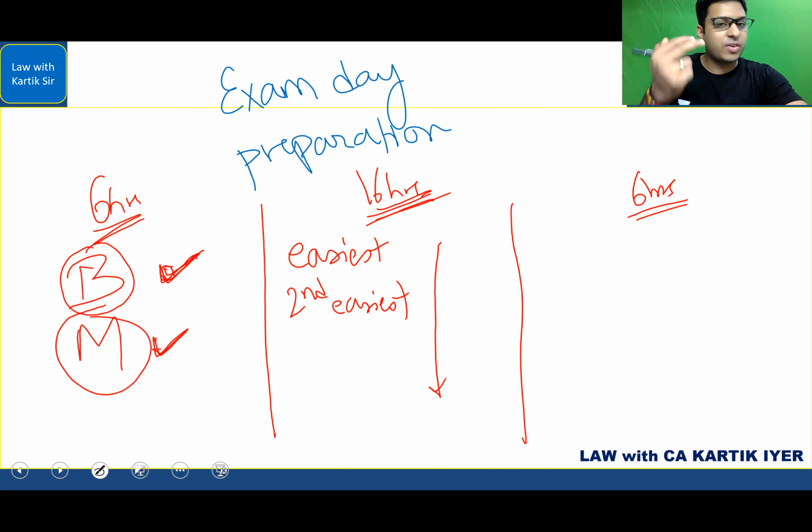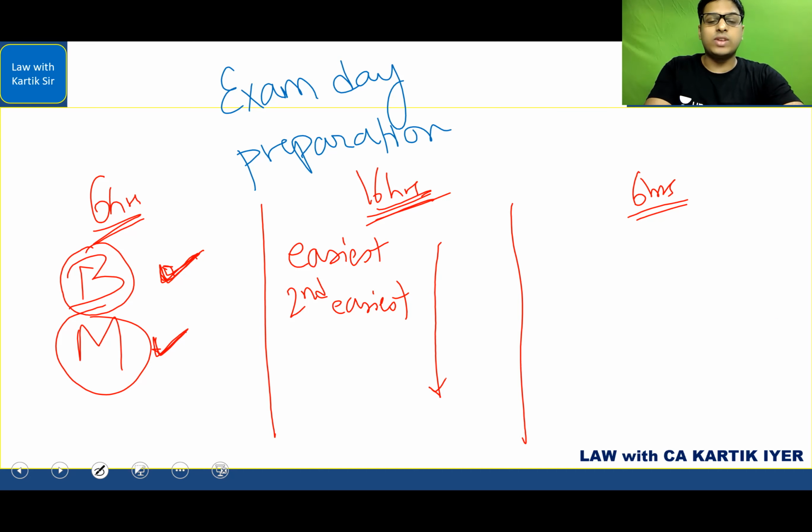When you pick up the most difficult one in the morning, suppose it doesn't get over on time, suddenly you will panic. And I have seen many students go through this. They say, okay sir, I'll take the most difficult one first. That strategy of going to the most difficult one, you have to do it during your reading, revision 1, revision 2, revision 3. Because even if there is a risk that you might lose a day, or maybe half a day of studies,